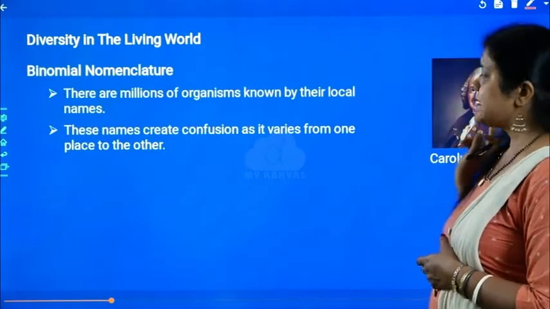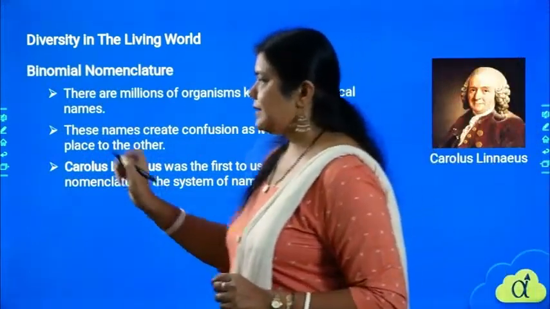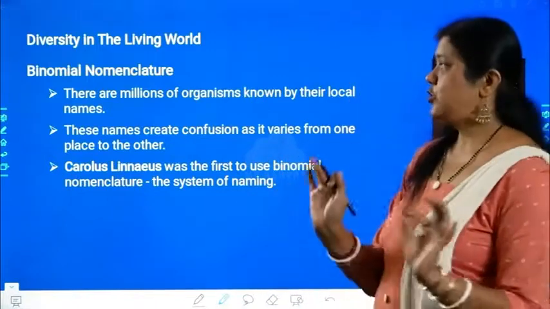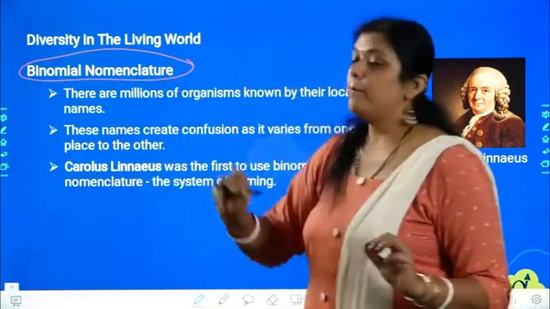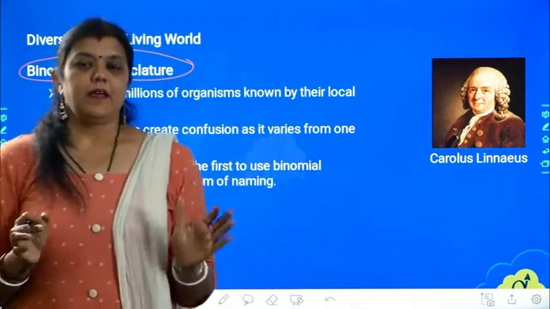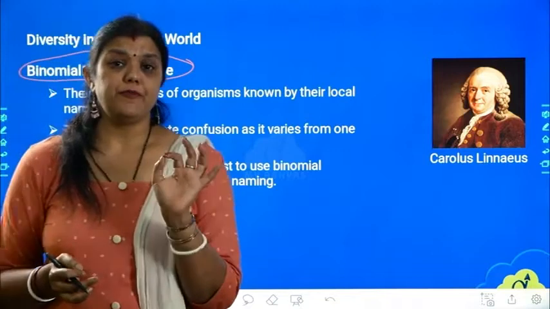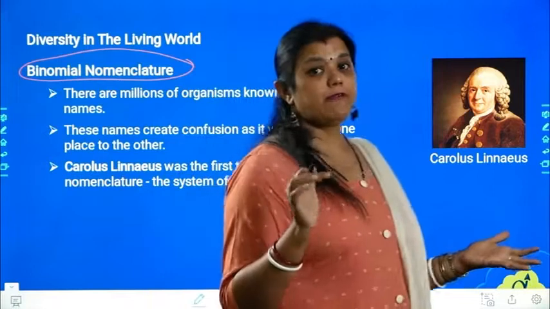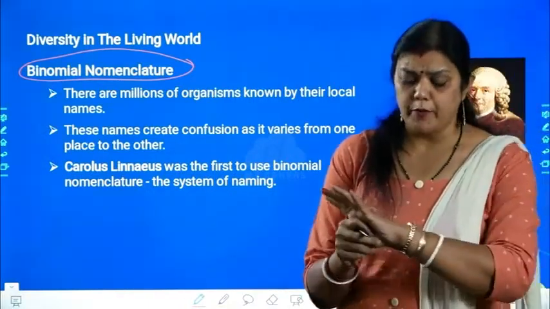Okay. This is one of the very important parts which we are going to discuss in this chapter. This first chapter of your 11th standard basically tells you about the important concept called binomial nomenclature. What is this binomial nomenclature all about? You should understand this concept very clearly at this level itself, or else in the future you may find it very difficult to understand.